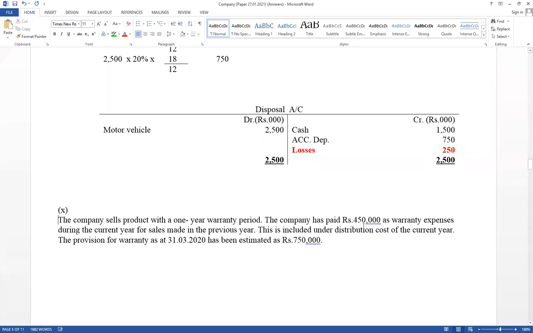Warranty paid. The company has paid 450,000 as a warranty expense during the current year for sales made in the previous year.